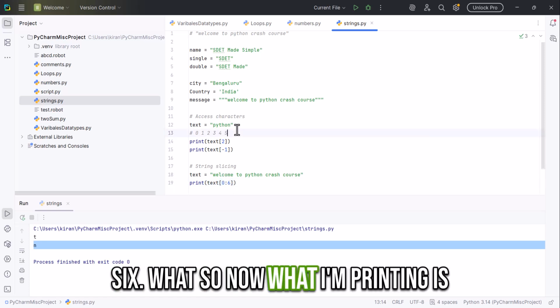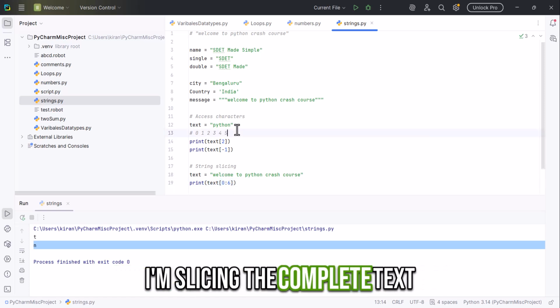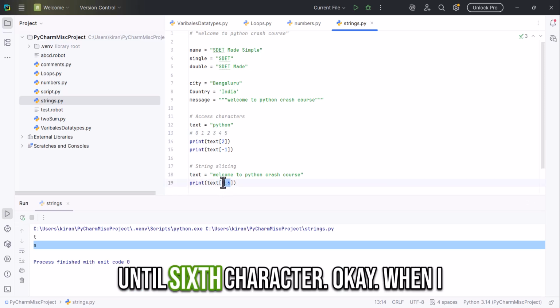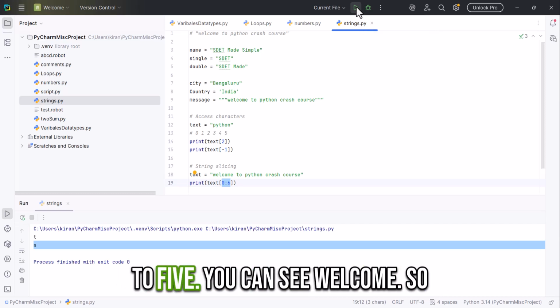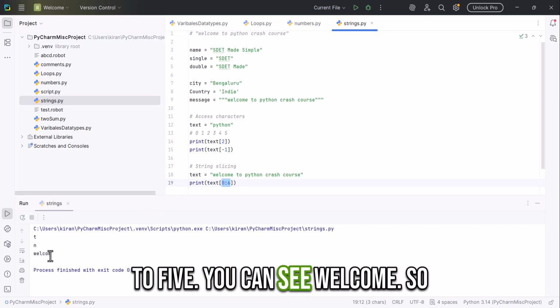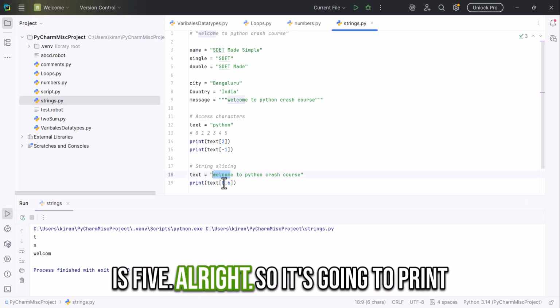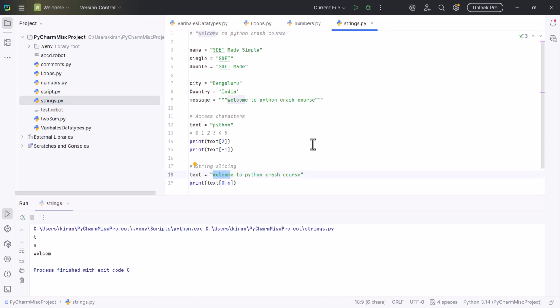Now what I'm printing is I'm slicing the complete string up to the sixth character. When I say sixth character, it will be 0 to 5. You can see Welcome: 0, 1, 2, 3, 4, and this is 5. So it's going to print Welcome.